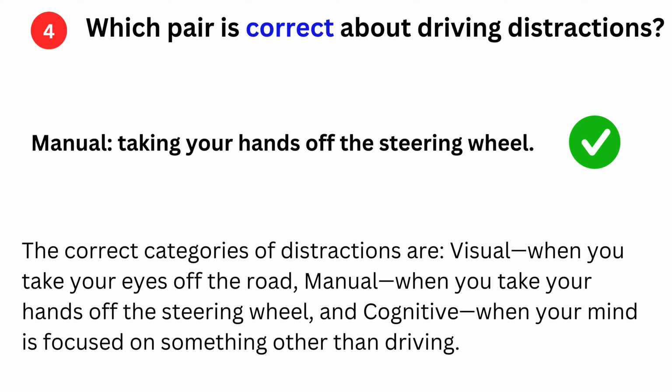Manual, taking your hands off the steering wheel. The correct categories of distractions are visual, when you take your eyes off the road; manual, when you take your hands off the steering wheel; and cognitive, when your mind is focused on something other than driving.